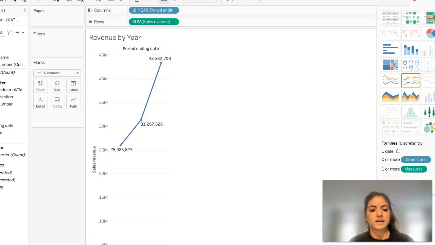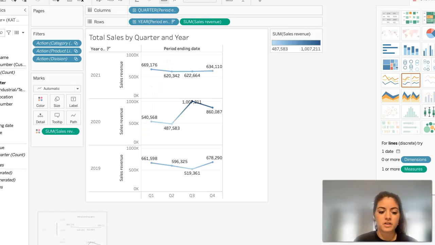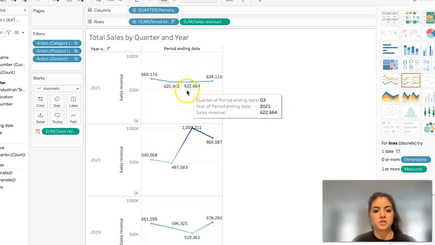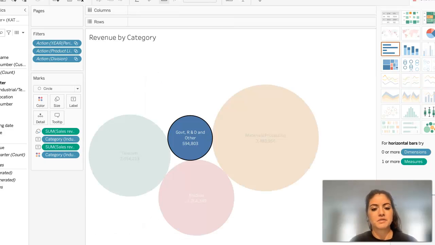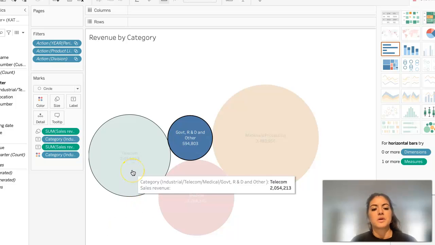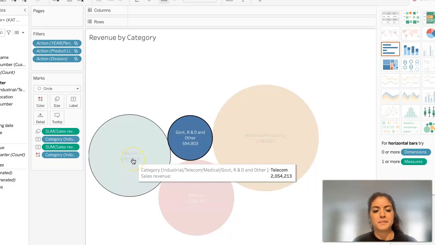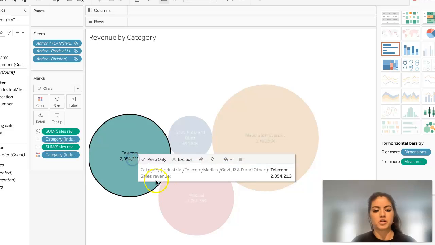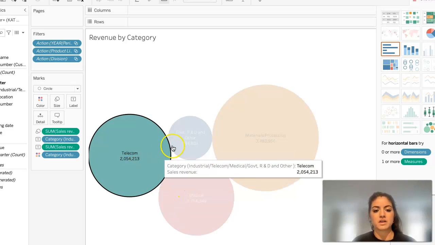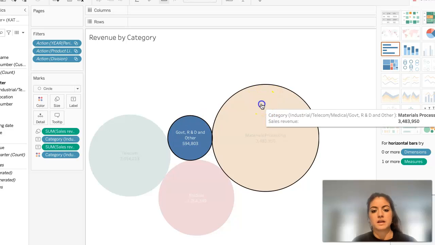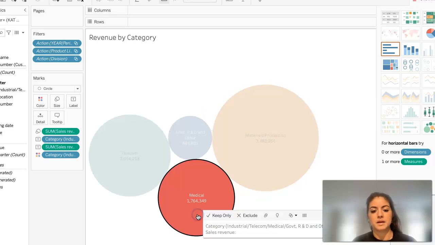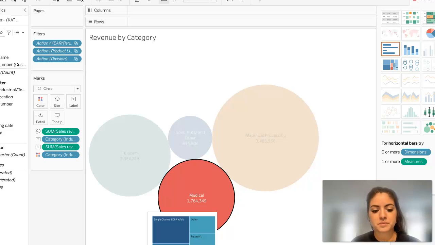And then to get a little bit more precise and have a better understanding of each quarter within the year, I created another dashboard that shows those trends from 2019 to 2021. Following that, I have a revenue by category section. In here we can see which areas within the cat manufacturing are producing the most revenue. So we have telecom, government R&D, materials processing, and medical. These are the different categories that are producing revenue.